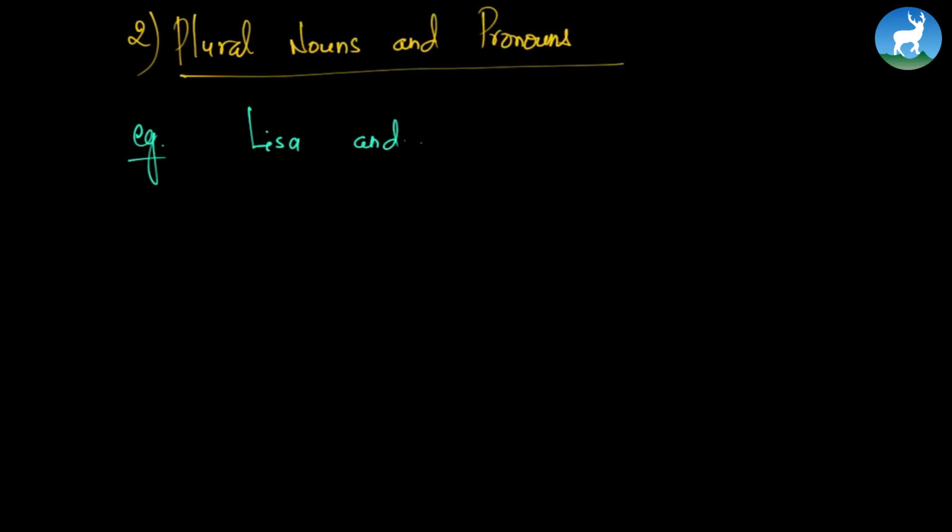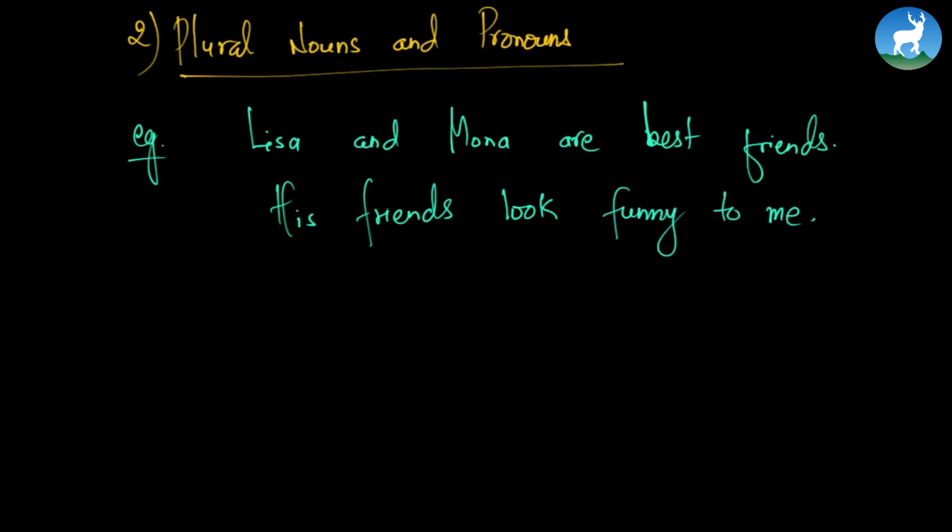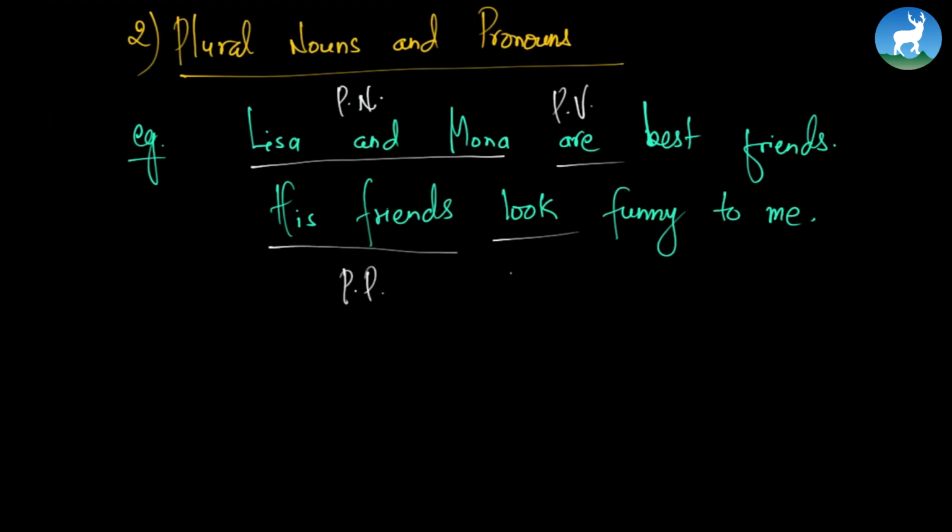Plural nouns and pronouns. For example, Lisa and Mona are best friends. His friends look funny to me. So what is the basic rule? Lisa and Mona, they are plural nouns, so plural nouns take plural verbs. Very good. His friends is a plural pronoun, and plural pronouns take, what do they take? They take plural verbs.